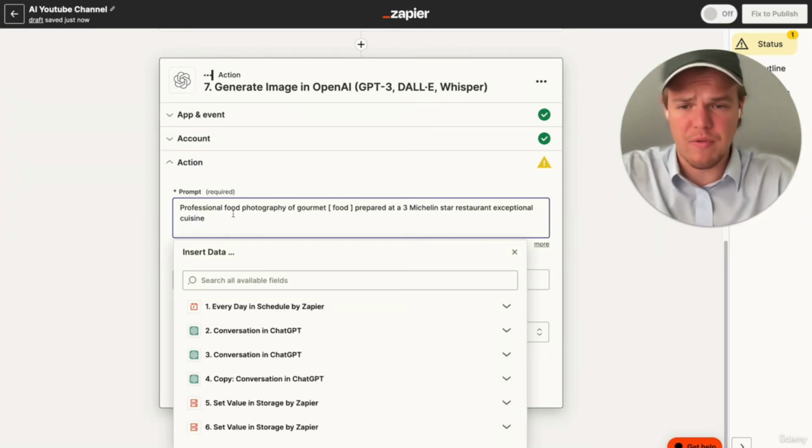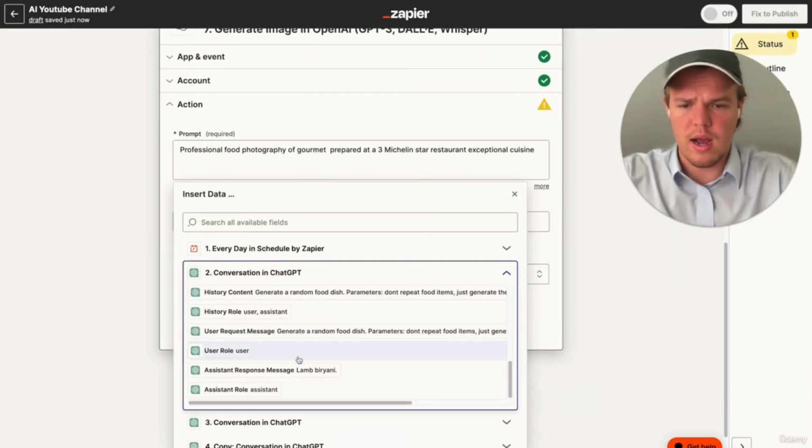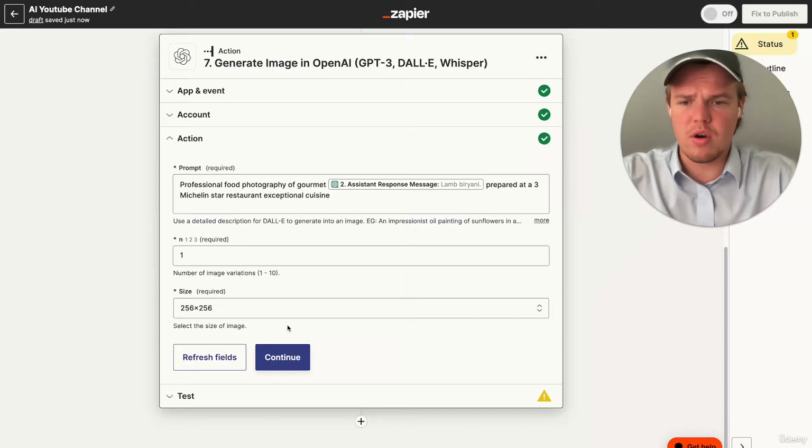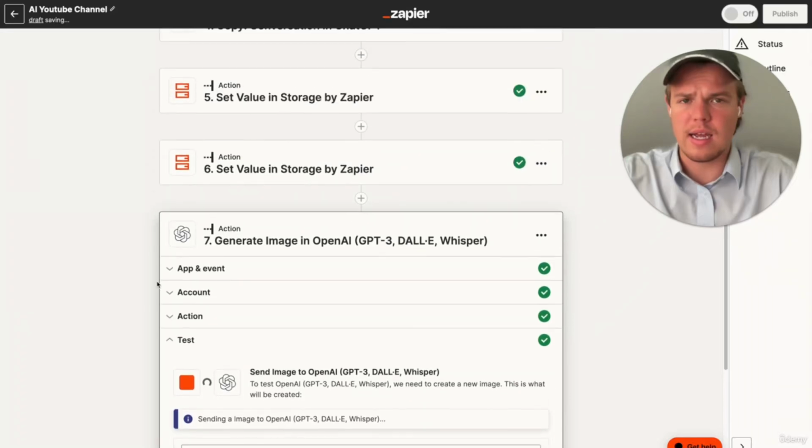And as you see here, we got a professional food photography for gourmet. Then we have the brackets of the variable it's requesting. So we're going to go ahead and remove the brackets and input the one item here, which is the lamb. And from here, we're going to go ahead and make sure we increase the size of the thumbnail to 1024 by 1024. I'm going to hit continue here, and we're going to hit test action.